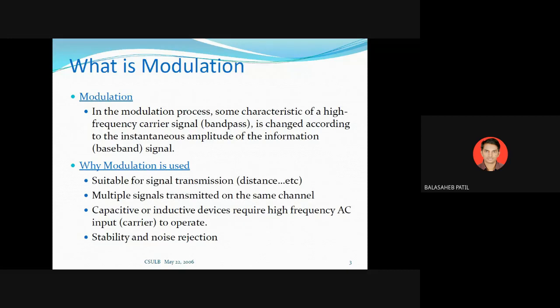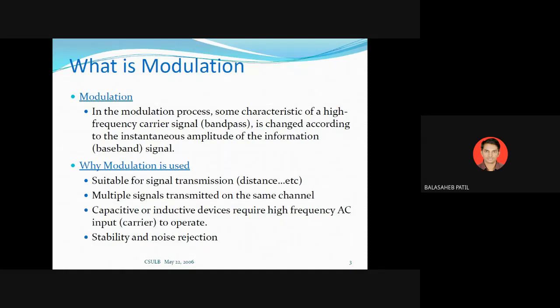Second, if I want to transmit more signals simultaneously from one place to another place, during that time also we require modulation. So within one channel I can transmit multiple signals simultaneously. That is called multiplexing.